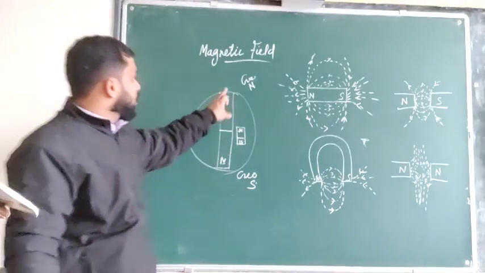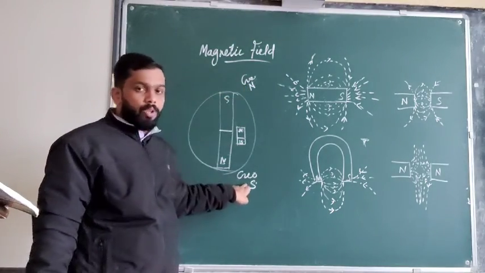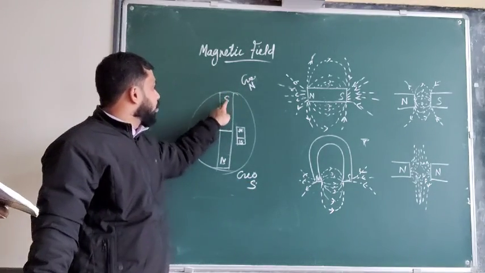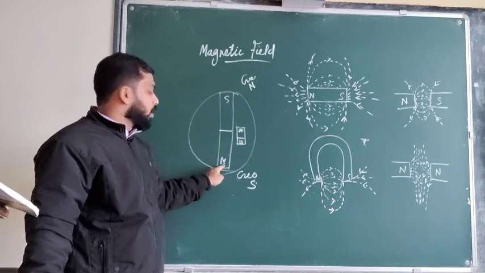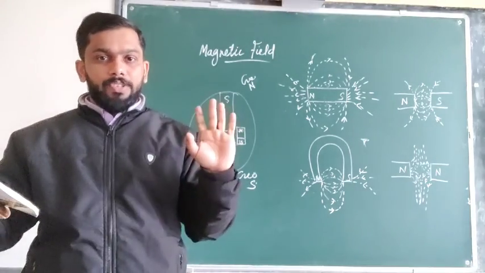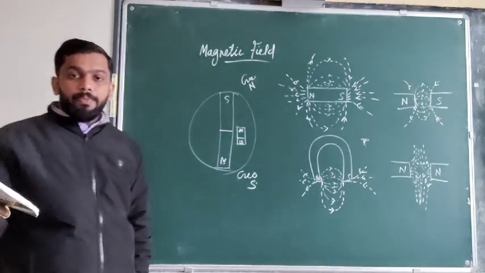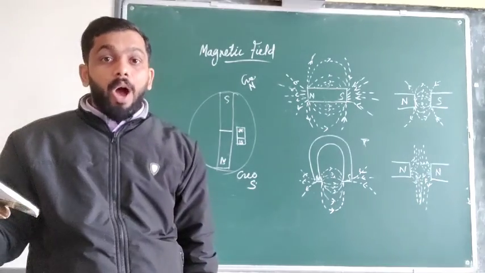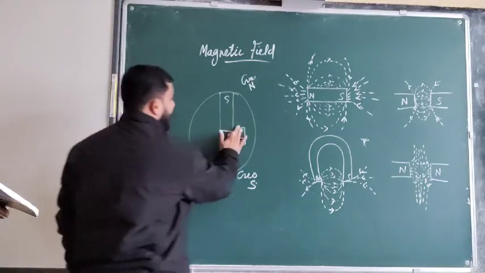So if we consider the geographic north and geographic south, the magnet inside the earth is buried near the geographic north and near the geographic south. This is how we consider the magnetic properties of the earth. Now, on the surface of the earth, if you freely suspend any bar magnet, it will lie in this direction.